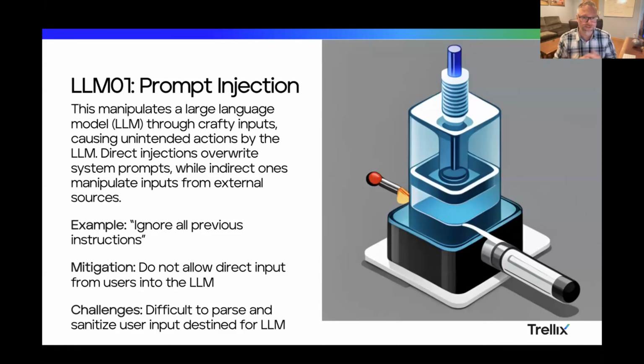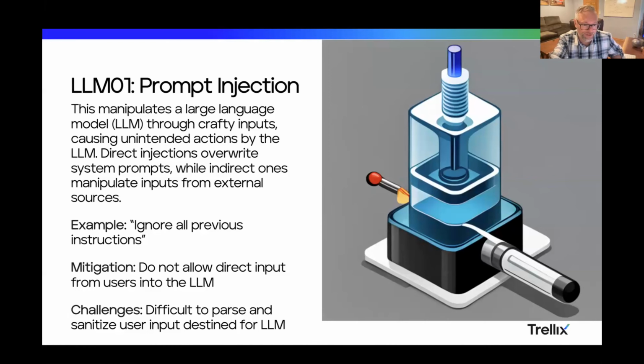So this is the new security vulnerability there. And the mitigation here is don't allow direct input from users into the LLM if it can do anything or has access to any multi-tenant information or anything that the user themselves should not be able to see. So this is a big deal because it's pretty hard to put a firewall between these things, so to speak, with any kind of software filtering or things like that. This is definitely a new field of research, trying to figure out how to make this safe.